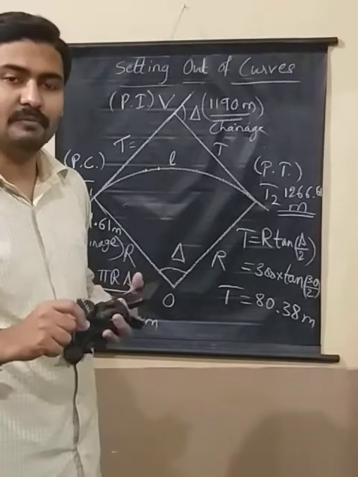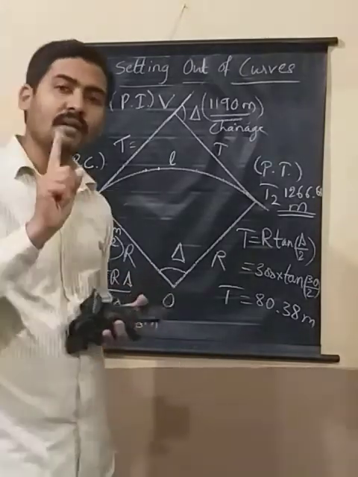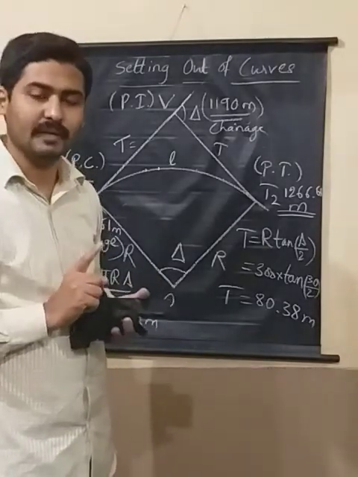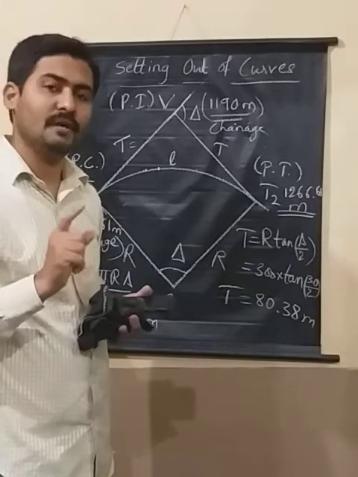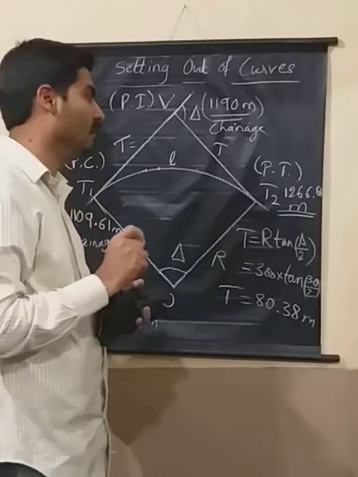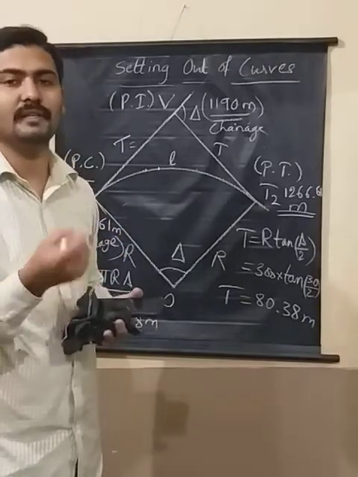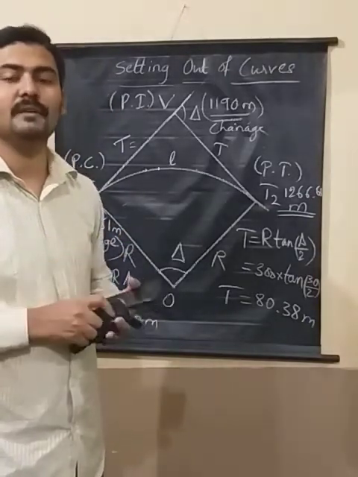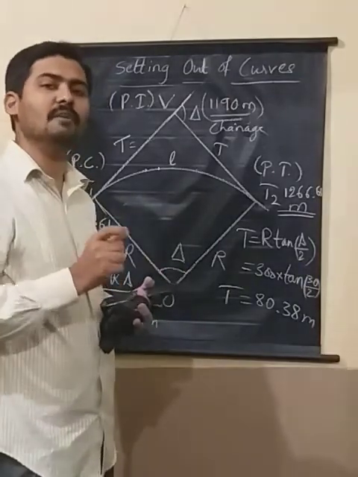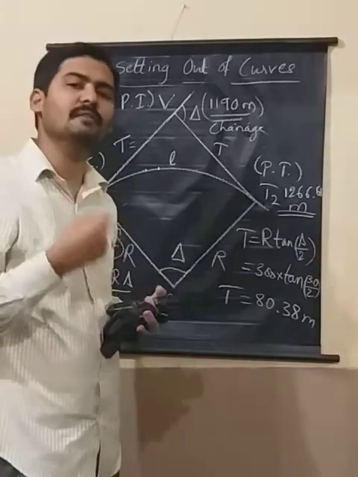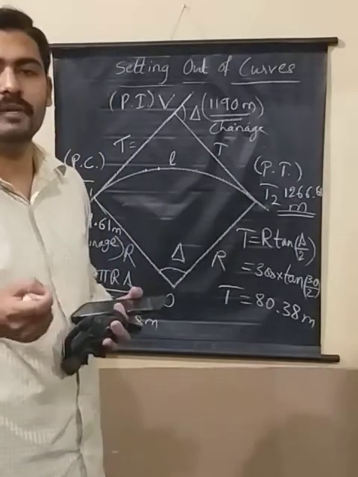Peg interval will generally be taken equal to 1 chain length. One chain will generally have a length equal to 20 meter or 30 meter, so it depends on the type of chain, right? Generally one peg interval will be 1 full chain, or you can even call it 1 complete multiple of 10.